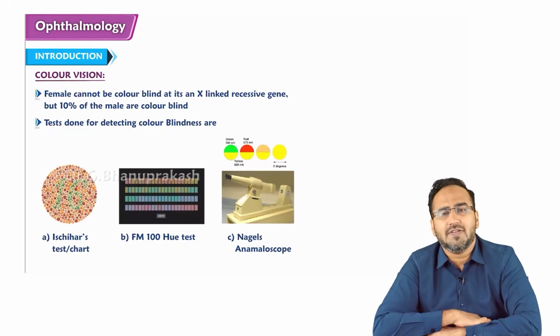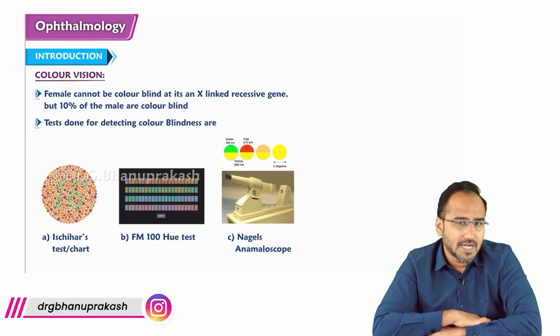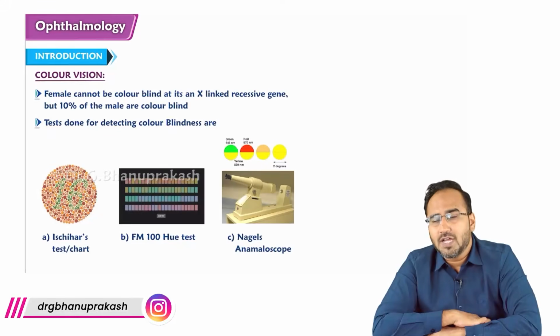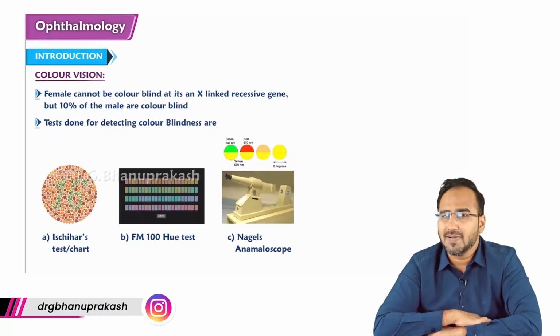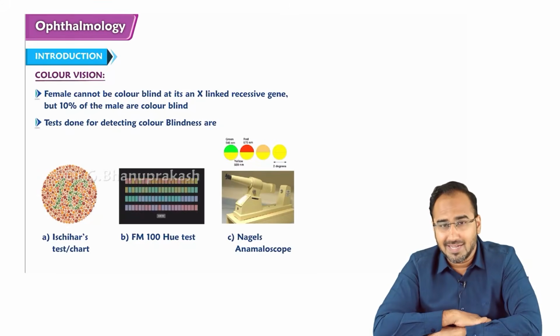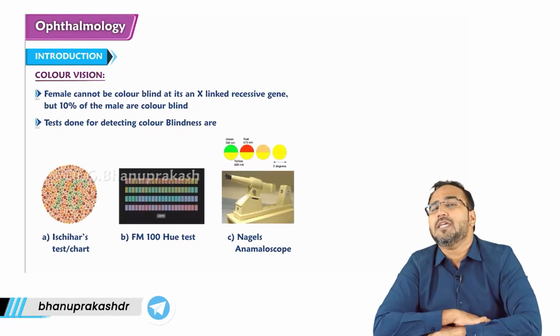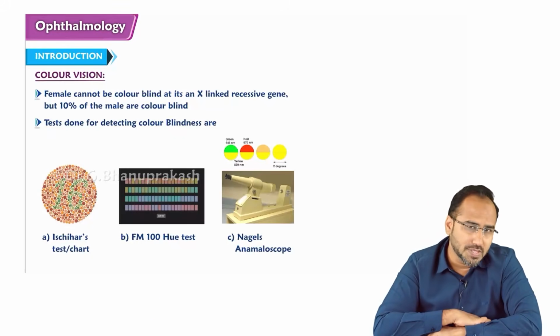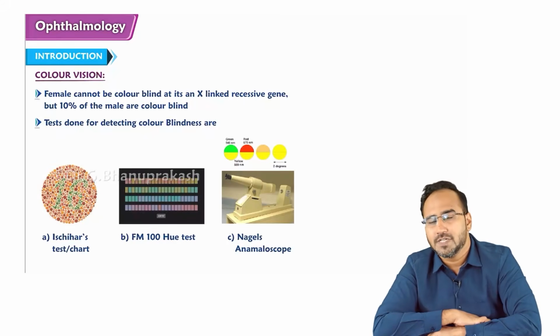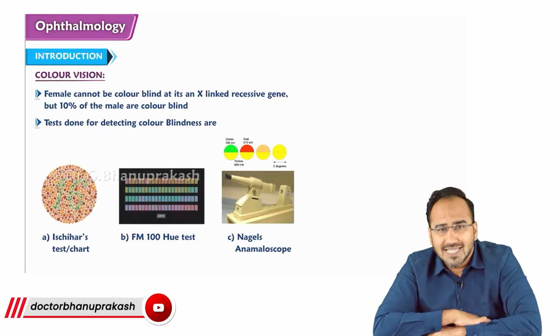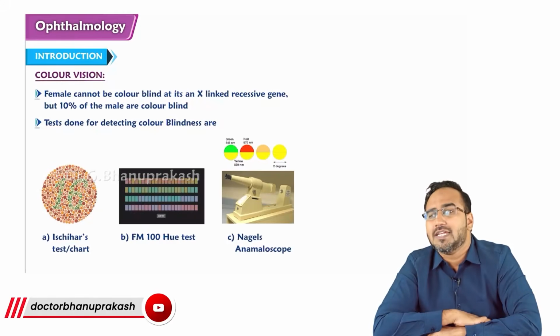There are many persons having problems to differentiate, to identify, or to distinguish between the colors. Remember, guys, color vision problem is seen due to problems in the pigment in the eye that helps us to differentiate the color. What is that problem? If the patient has a deficiency of cones, then he will have color vision blindness, right? Cones are the pigment that helps us to differentiate the colors.